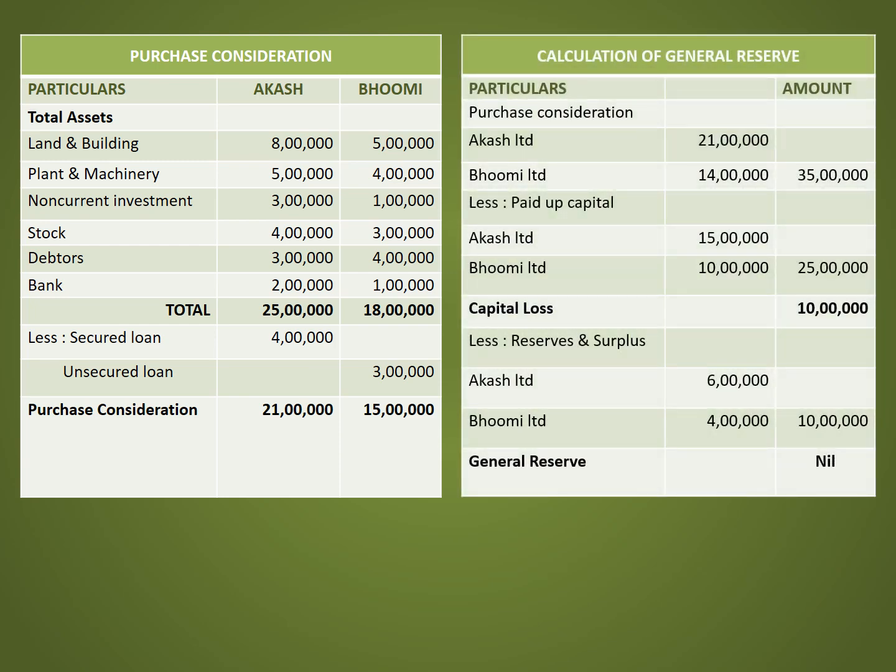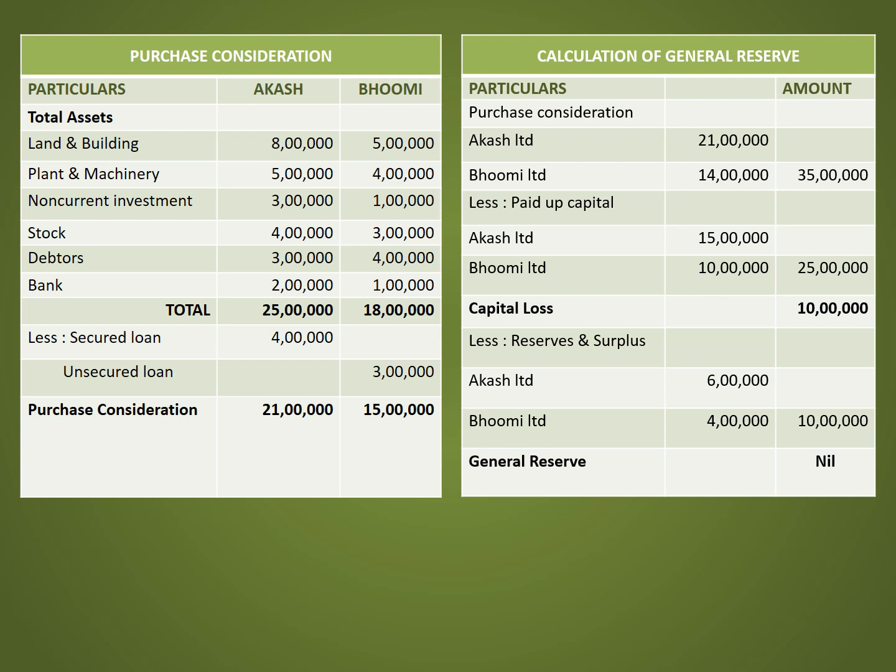The next calculation is general reserve. The purchase consideration of Aakash Limited is 21 lakh and Bhoomi Limited is 14 lakh. So total purchase consideration is 35 lakh. So from that, deduct the paid up capital of Aakash Limited 15 lakh and Bhoomi Limited is 10 lakh. So total paid up capital is 25 lakh. So from 35 lakh, if we deduct paid up capital 25 lakh, 10 lakh is the capital loss.